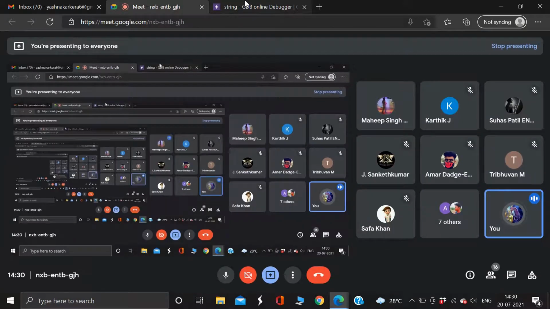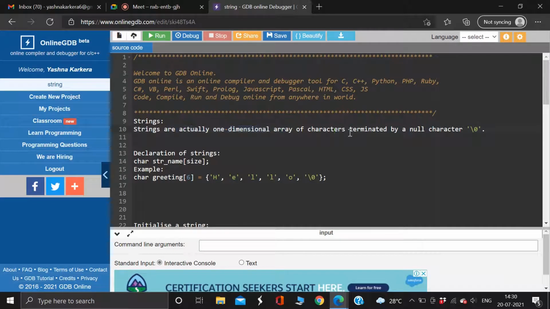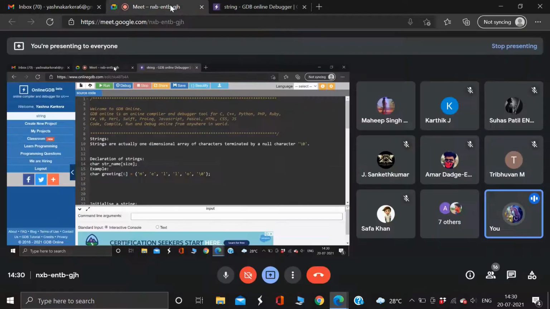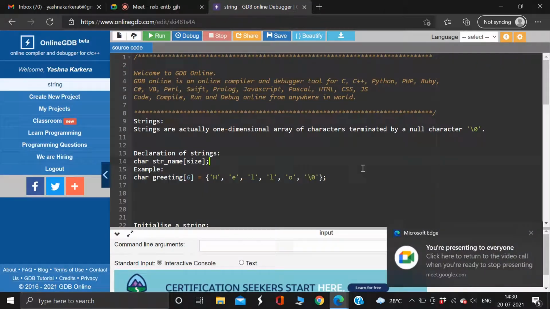That is one main thing about string. So strings are basically arrays which store the character data type, and this is another special thing about string. They are terminated by a null character. This is how it differs from an array.